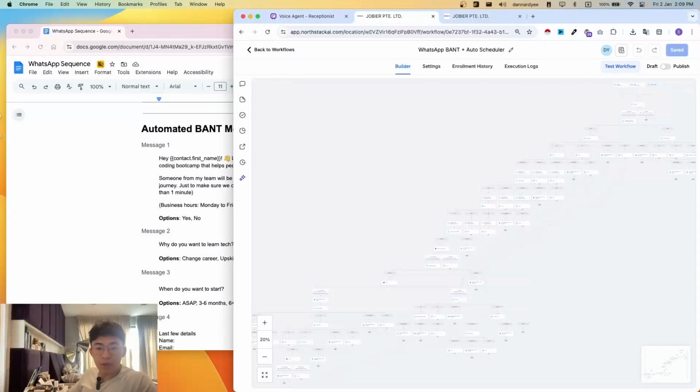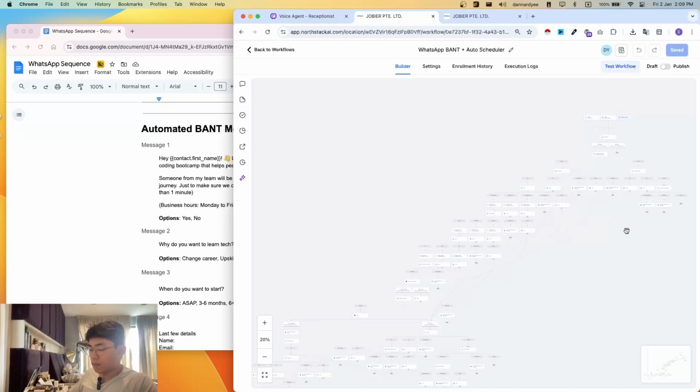Hey guys, so this is one of the most evergreen automations that we've built for businesses. It's a WhatsApp BANT auto scheduler. What it does is basically capture leads and put them into the CRM, which is GHL, and we'll be nurturing them all the way through the sales process. And this is all fully automated.